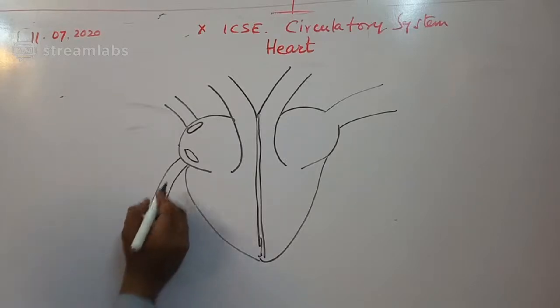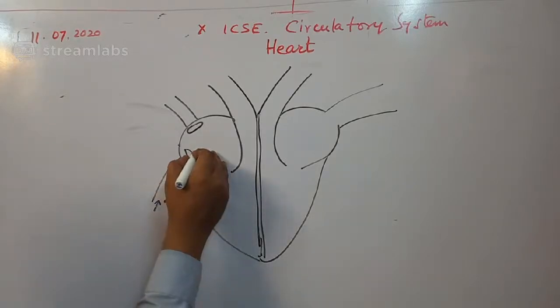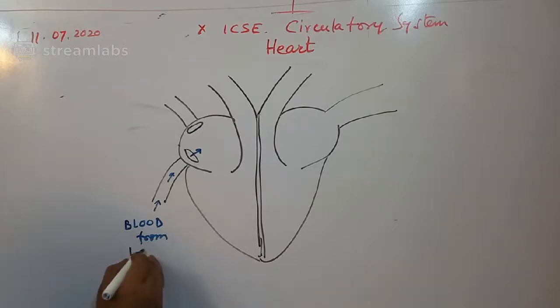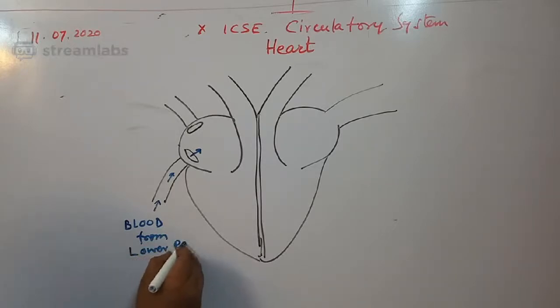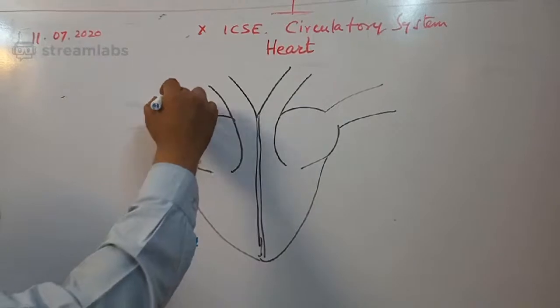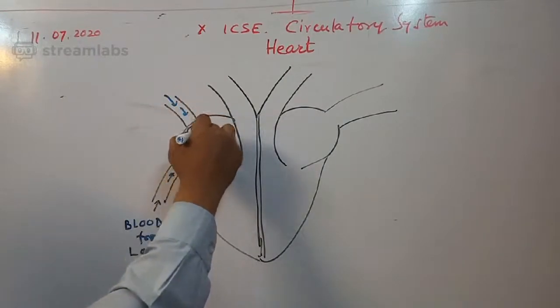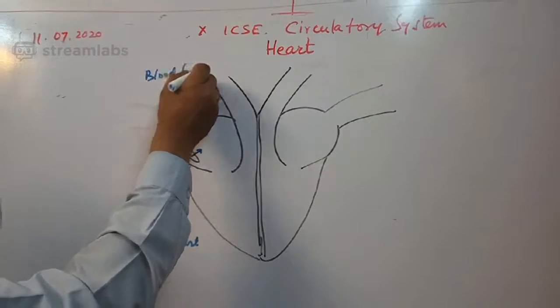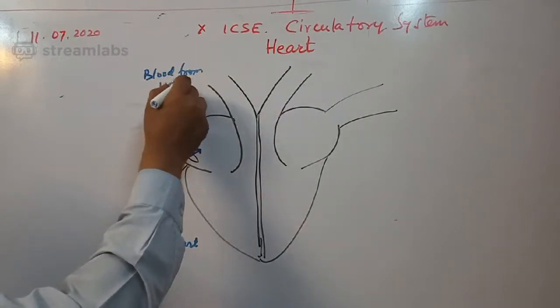Deoxygenated blood enters the heart from the lower part. And this part also receives blood, again from the upper part.